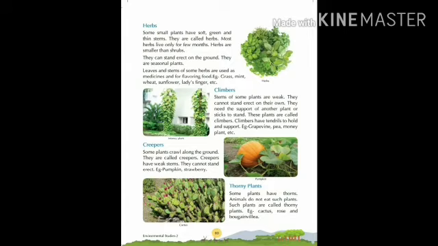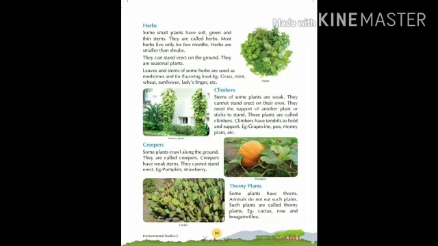Next one is creepers. Creepers are plants that crawl on the ground. They have very weak stems. They cannot stand erect. Example is pumpkin, cucumber, strawberry, etc. So creepers can crawl on the ground. They have very weak stems and they also need support.